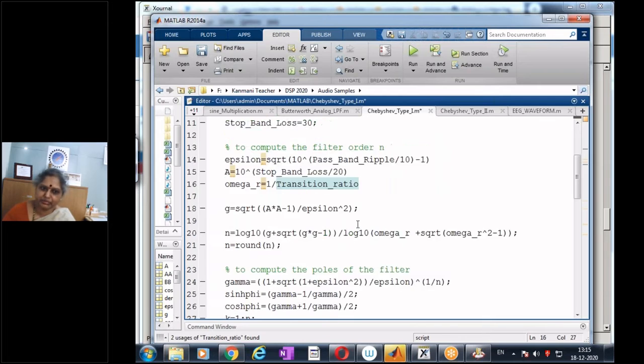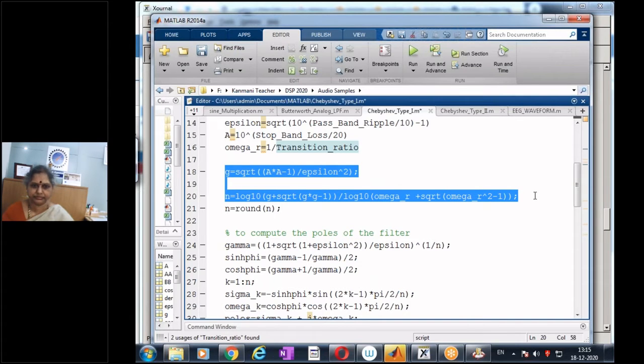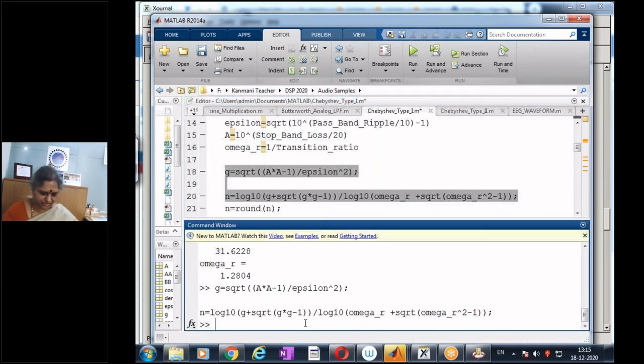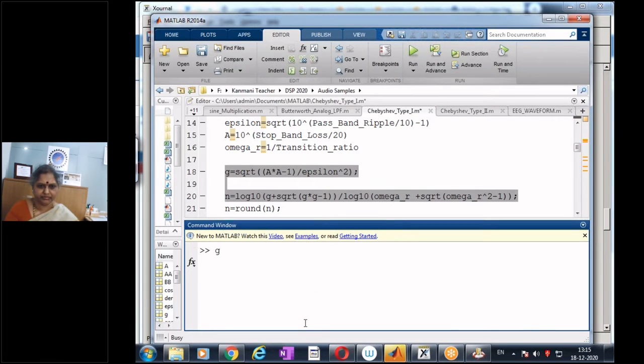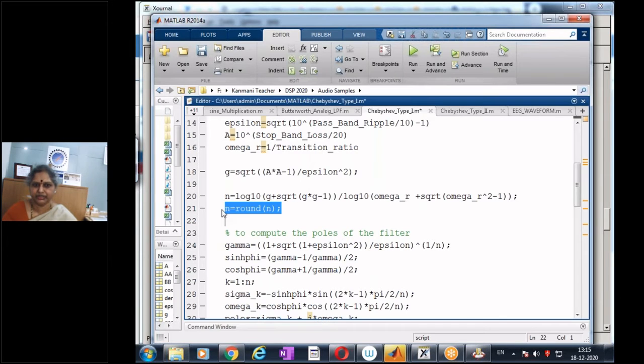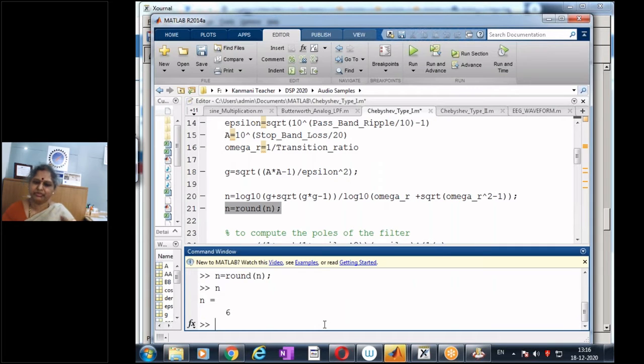So now let's run the complete program. I'll get G and N, or okay, we can try running this part of the code as well. So let us see what is G. I get G as 41.3, and let us see what is N. N is 6.0275, and hence I need to round it. So if I round it, I use this. Let me run that. Then I'll get my N, and let us see what is N now. So my 6.0275 gets rounded to 6. So N is now 6.